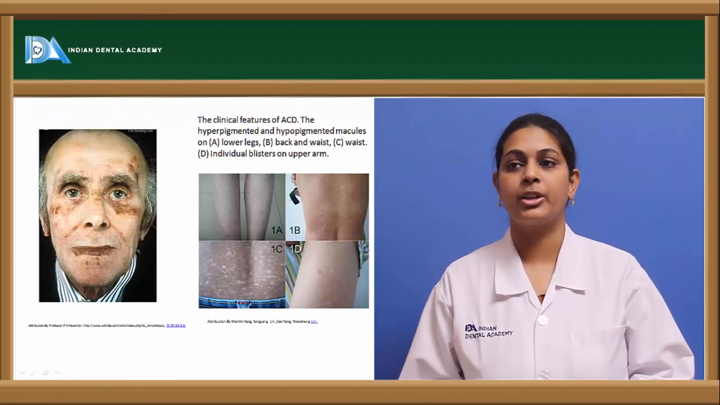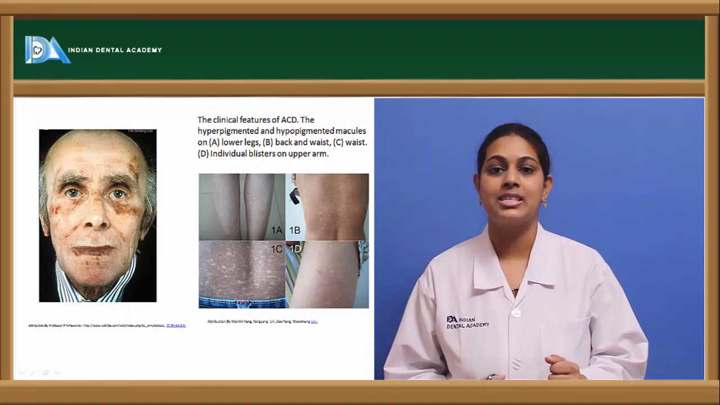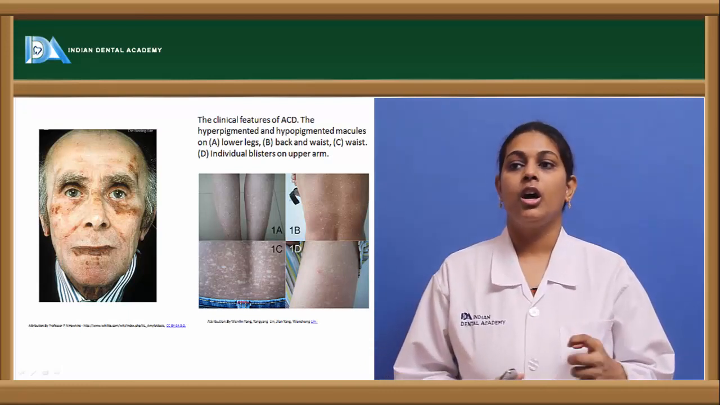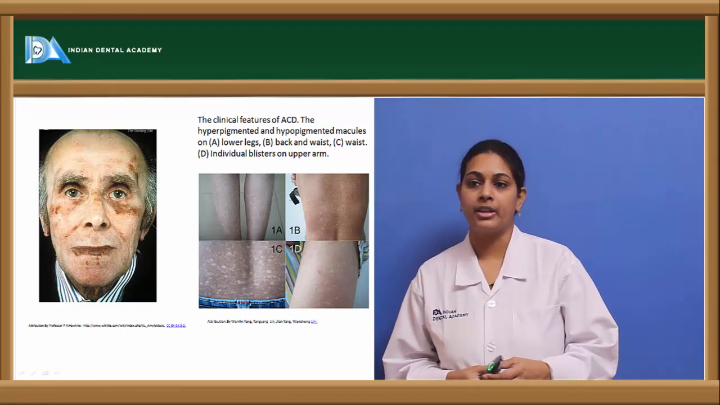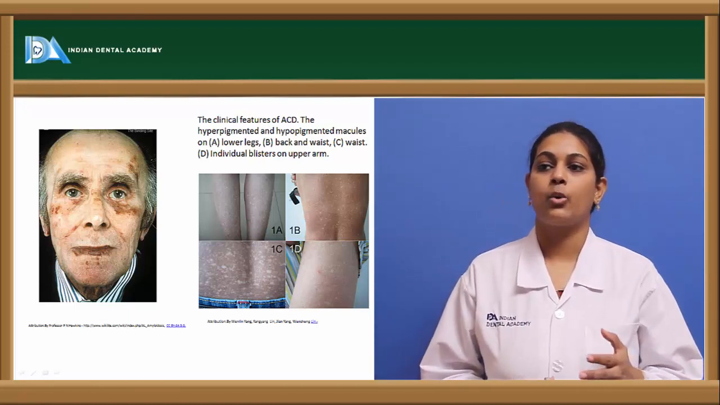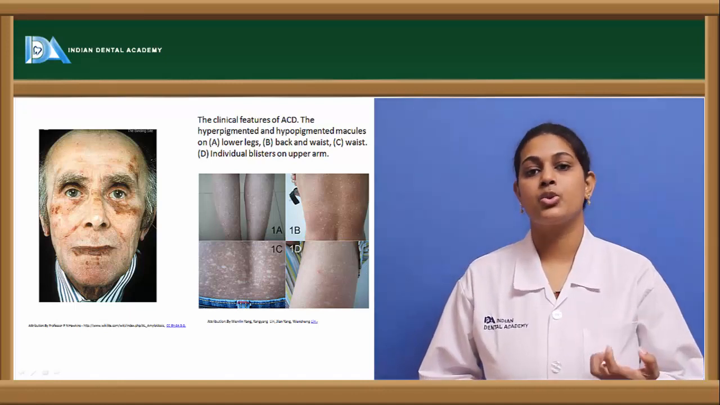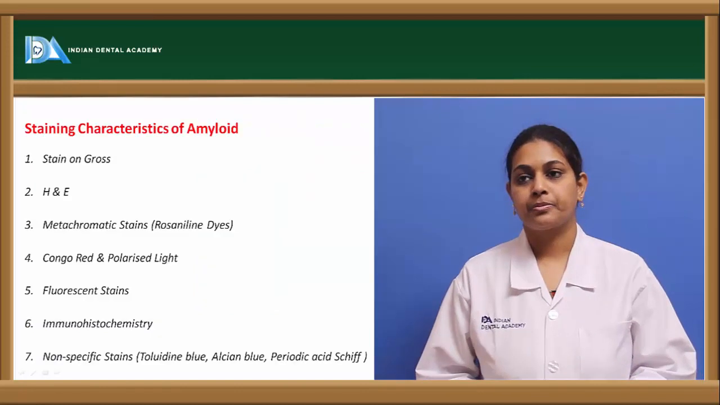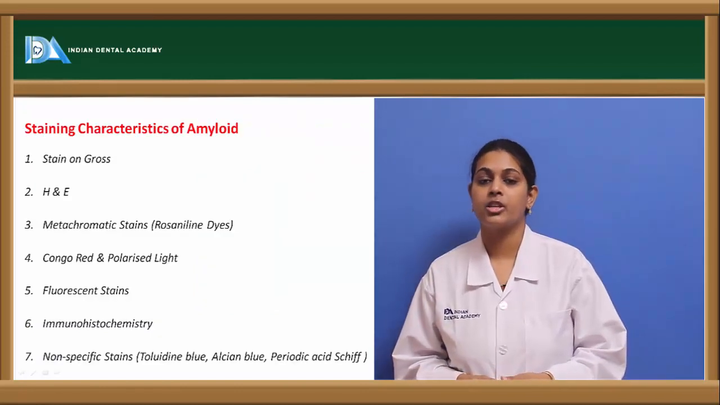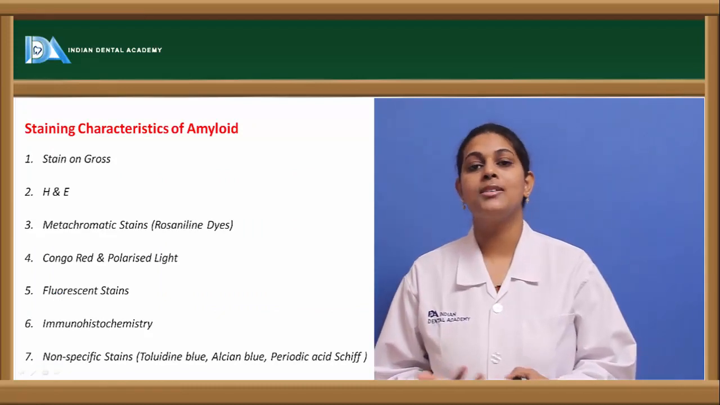So these are certain pictures which show amyloidosis, where we can see hyperpigmentation of the patient, and hyperpigmented macules can also be seen in the lower leg areas, as well as in the back and the waist, as well as individual blisters associated with the upper arm.